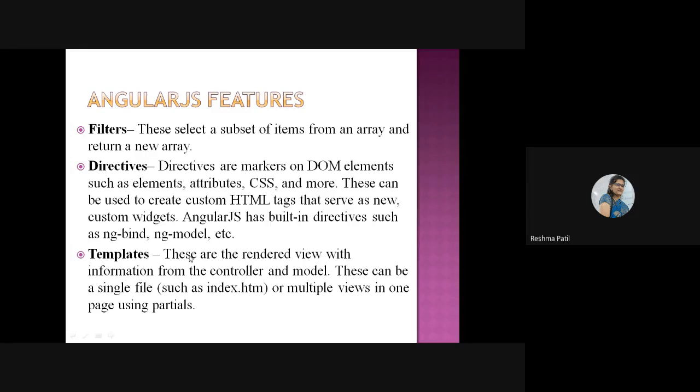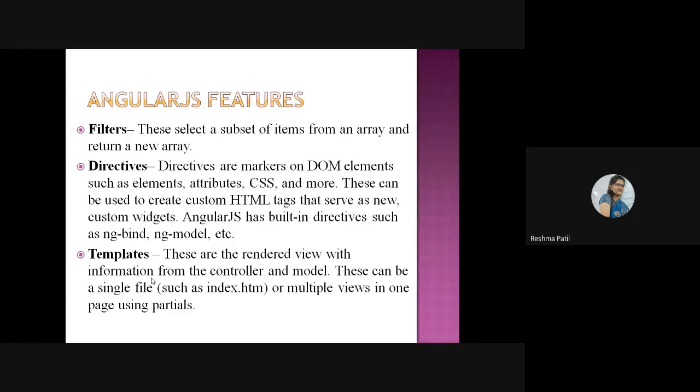Template: these are the rendered view with information. Template means they have given some ready-made part to you, and in that part only we have to insert the information. An example of a template is your PowerPoint template. They have given a ready-made PowerPoint template, and we are just going to insert the data into that. This PowerPoint template is also a single page application.